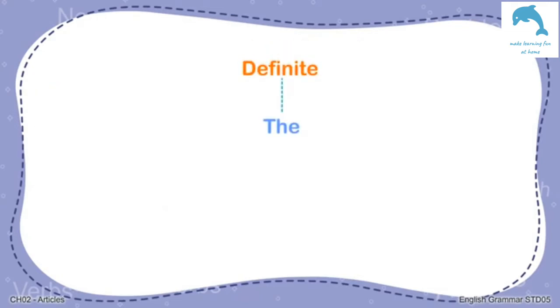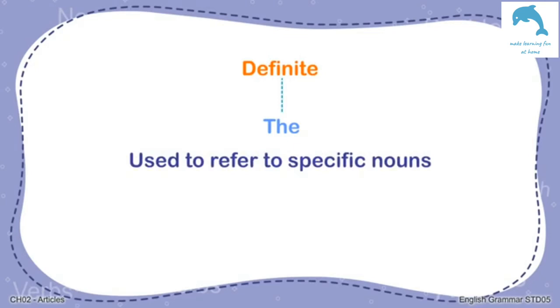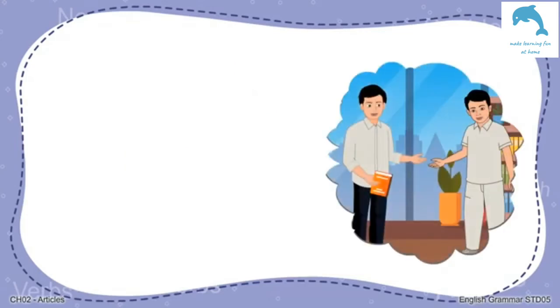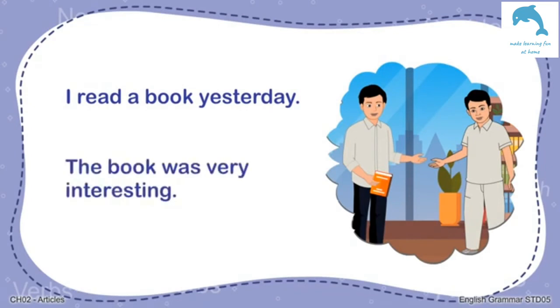The is the only definite article. It is used to refer to nouns that are specific. This means that if both you and the person who is either reading or listening to your words know what you are referring to, or if what you are describing is common knowledge, then you must use the definite article. Let us see an example. I read a book yesterday. The book was very interesting.